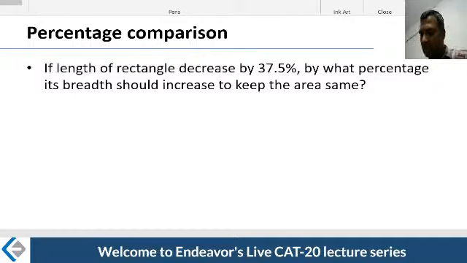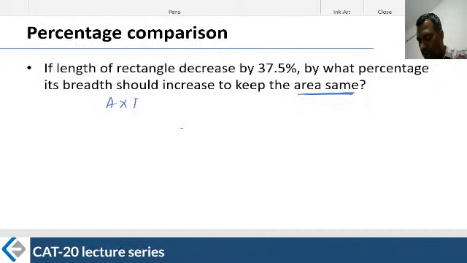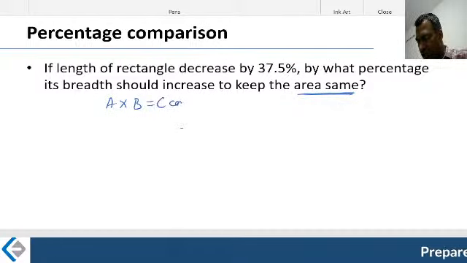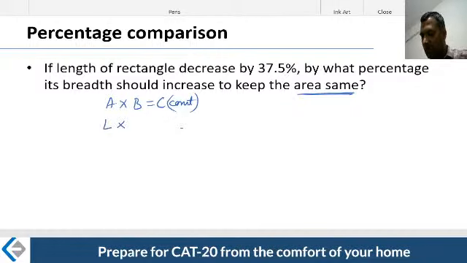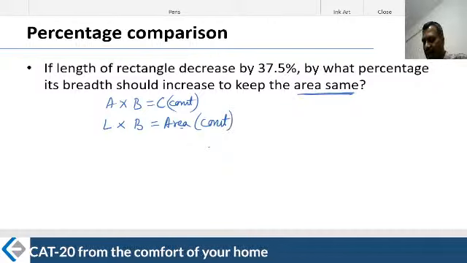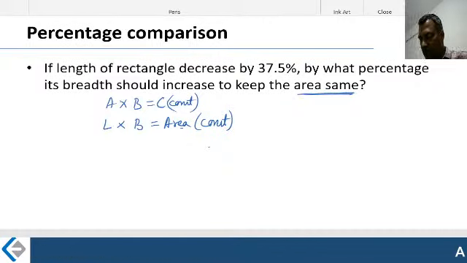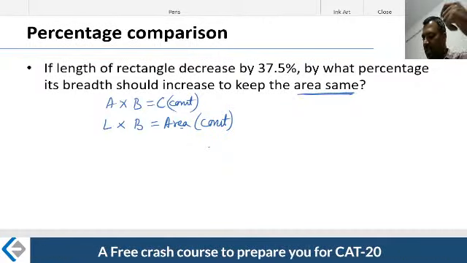Sure, if you decrease the length, you increase the breadth, but give me the same area. Same area. Now look at this. This is also of the same concept: A into B is equal to C, where C is a constant. What is A here? Length of the rectangle. What is B here? Breadth of the rectangle. What is C here? Area of the rectangle. The author is saying that the area of the rectangle should be constant. Whenever the product of two elements is constant, that's when I can use the increase-decrease concept.